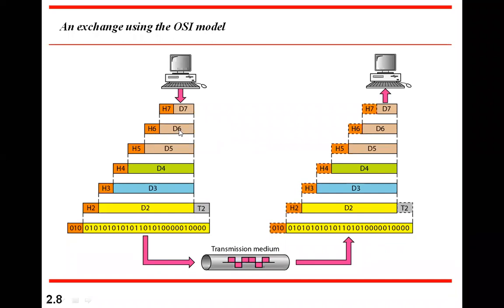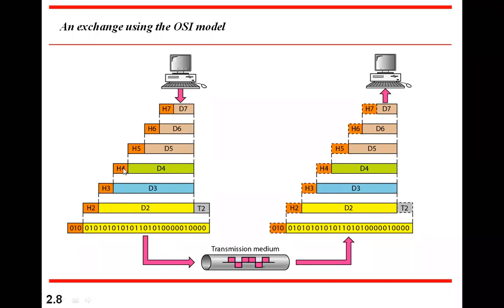Then H6 plus D6 together becomes the message part for the session layer, D5. Then it has its own header H5, then forwards to the transport layer. For the transport layer, H5 plus D5, the entire thing, becomes the message. That means for the session layer, D7, H7, H6, and H5 all become the message part.